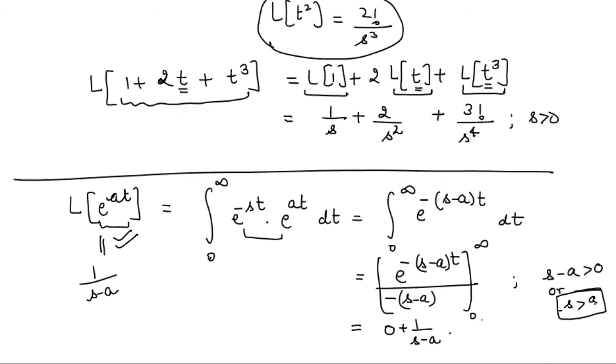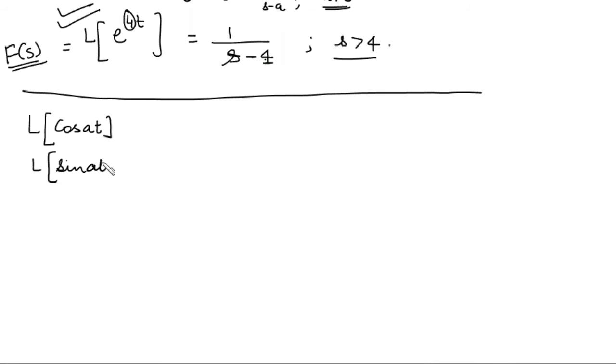Yes, ma'am. So now tell me what will be the Laplace transform of e to the power 4t? What will this be? We just found that the Laplace transform of e to the power at is 1 over s minus a provided s is greater than a. Here a is 4. This will be 1 upon s minus 4 provided s is greater than 4, using this exponential function.